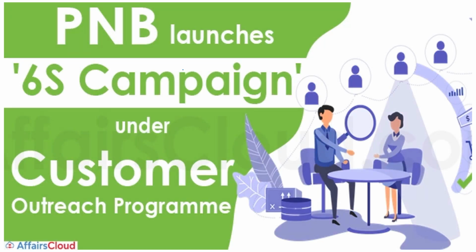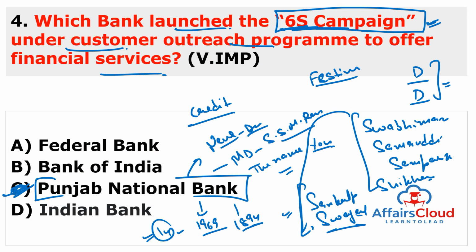You can also see here Punjab National Bank launched the 6S campaign under the customer outreach program. I am again repeating the names of all six schemes. One is the Swabhiman, second is Samruddhi, third one is Sampark, next is Sankalp, then Swagat, and there is Shikhar. Shikhar means top.